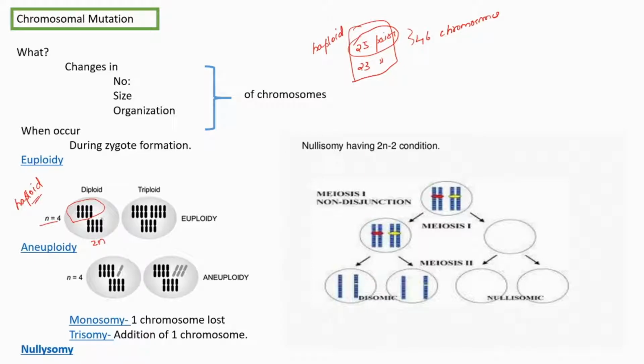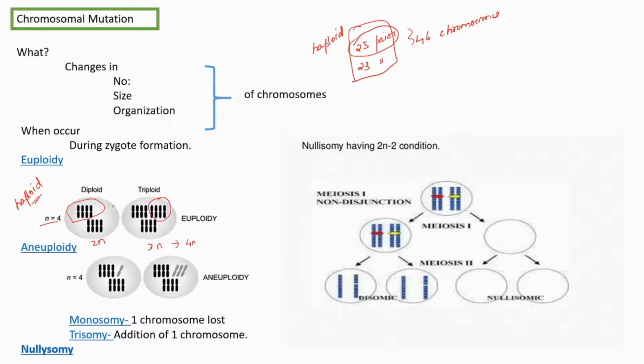Euploidy means multiplication of an entire set. Look here, an additional complete set is here. So this is 3n. If any further addition happens, it can become 4n, like that.